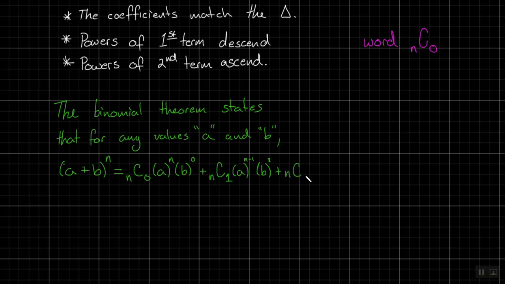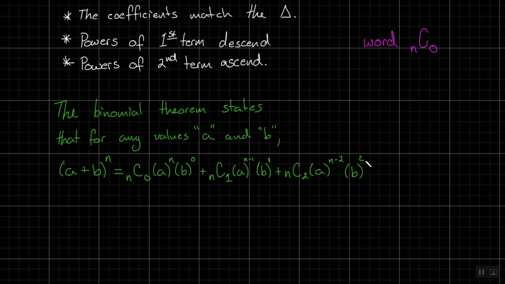And maybe we want to do the second one. We'll do one more, nC2. What's the power of a this time? So notice we started at n and we took one away and we got n minus 1. We need to take another one away. It gives us n minus 2. What is b at if it's counting up? Squared.